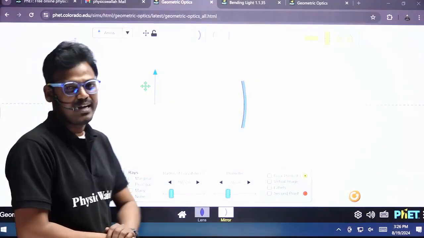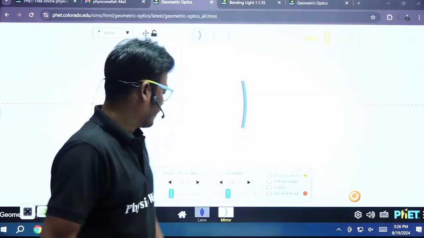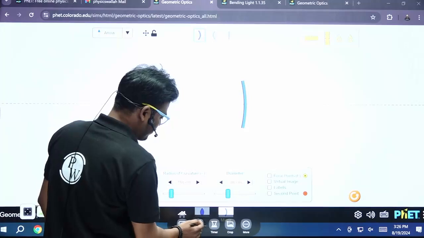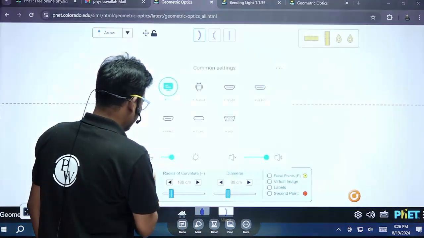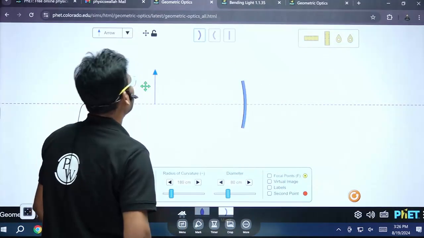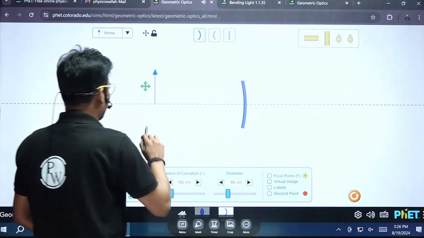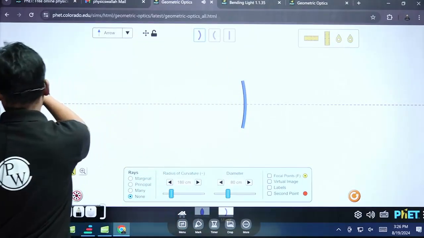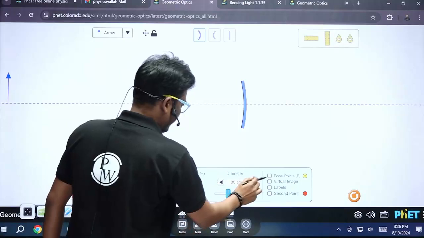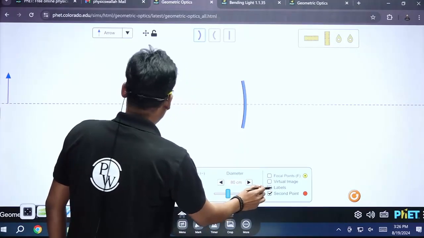Okay. So before moving on to refraction, let's try to understand the formation of images by concave and convex mirror. Here we have some simulations. Let's try to understand image formation. First I'll consider a concave mirror, with the position of the object at infinity.